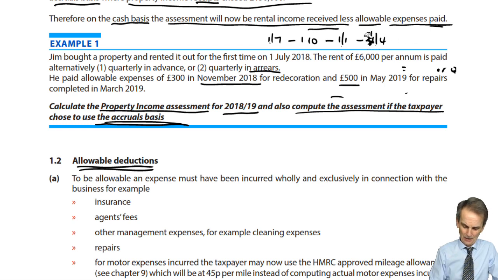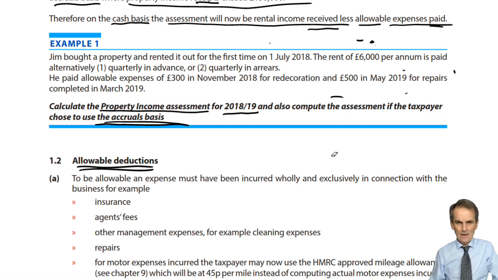Let's wipe the slate clean as regards our little example. If we're talking the accruals basis, we want the rental income accrued less the allowable expenses incurred. Well, the rental income accrued there. The rental period started on the 1st of July 18 and went through past the end of this tax year, but for our tax year 1819, from the 1st of July 18 to the end of the tax year, the 5th of April 19.